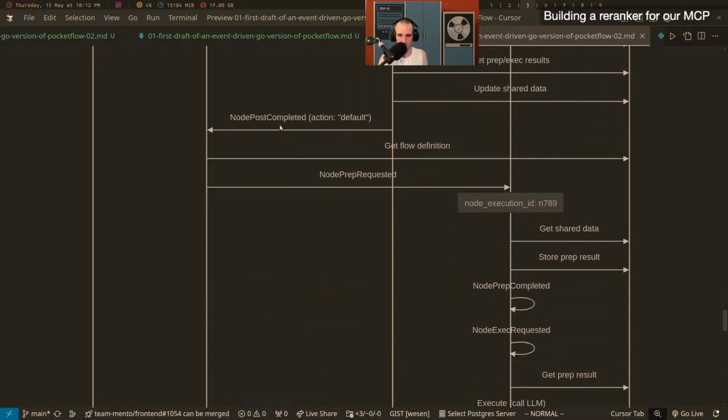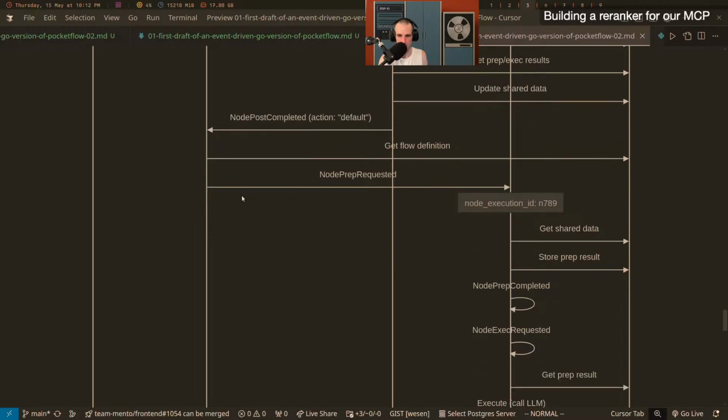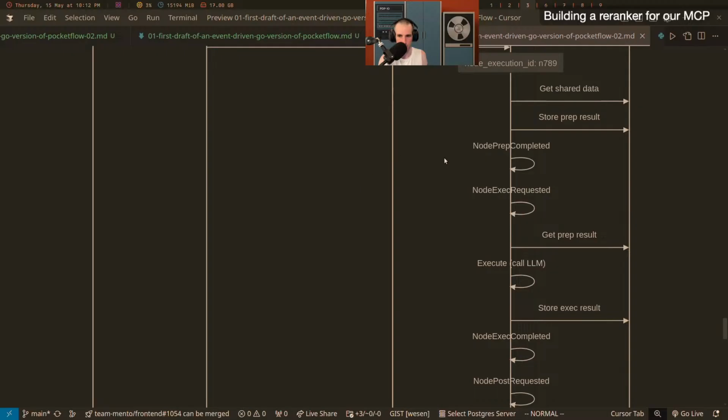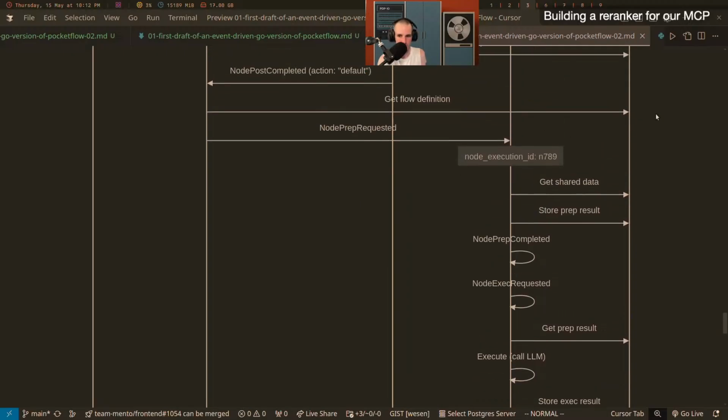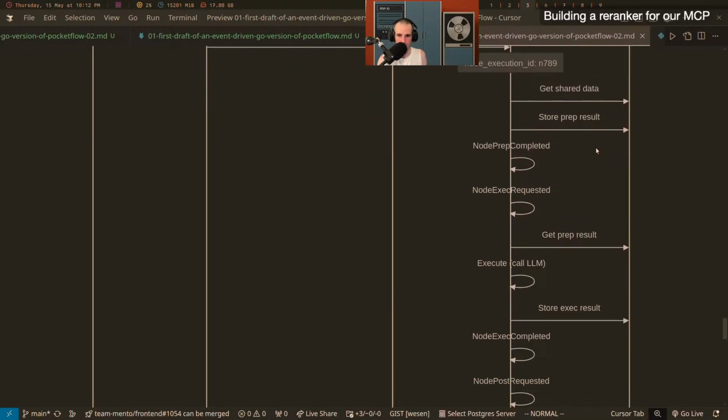And then once the node post is completed with an action, this retrieves the flow definition. I guess this can be stored in the server itself. So this is a questionable edge that we might want to remove, because everything that looks at this document is going to look at this edge and say, yeah, let's do that. So that's a thing to keep in mind.